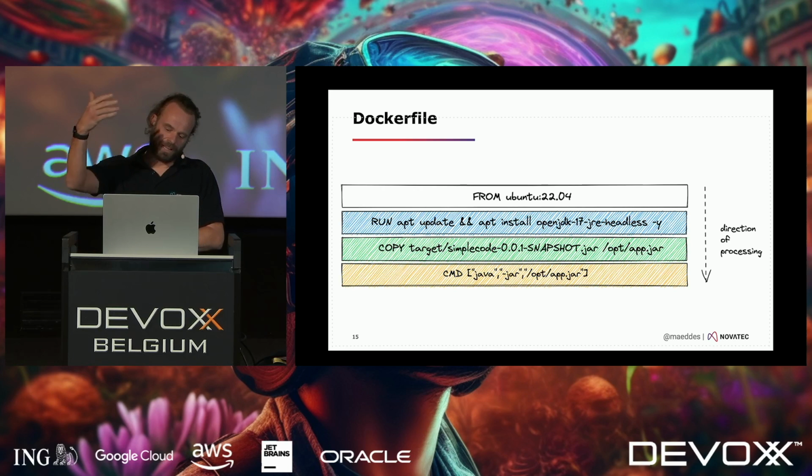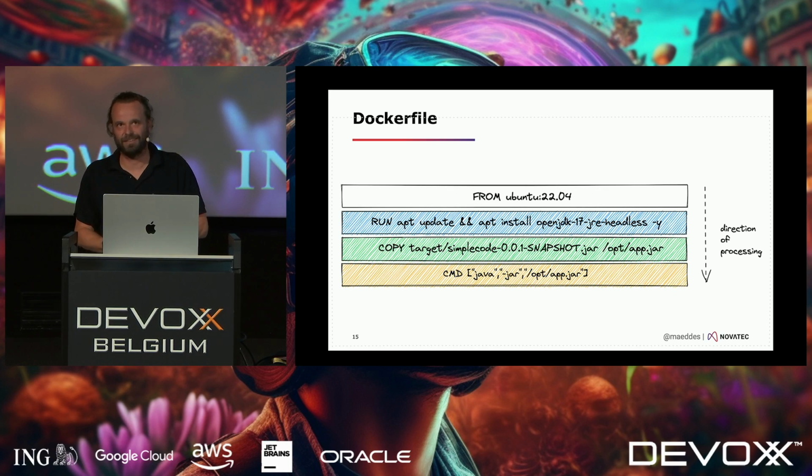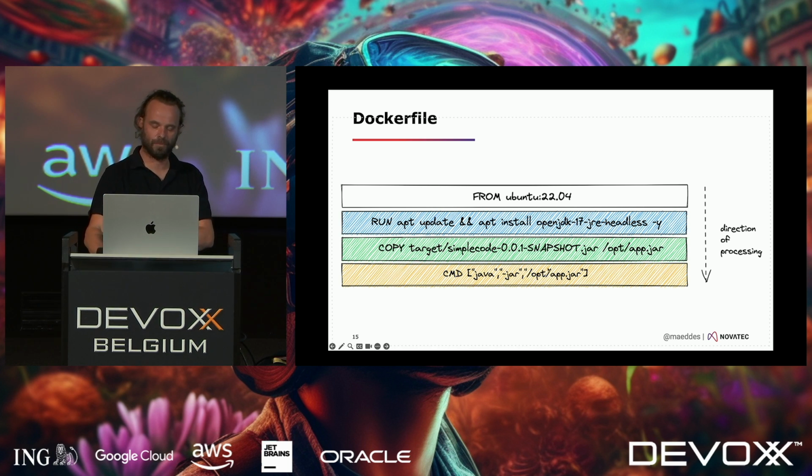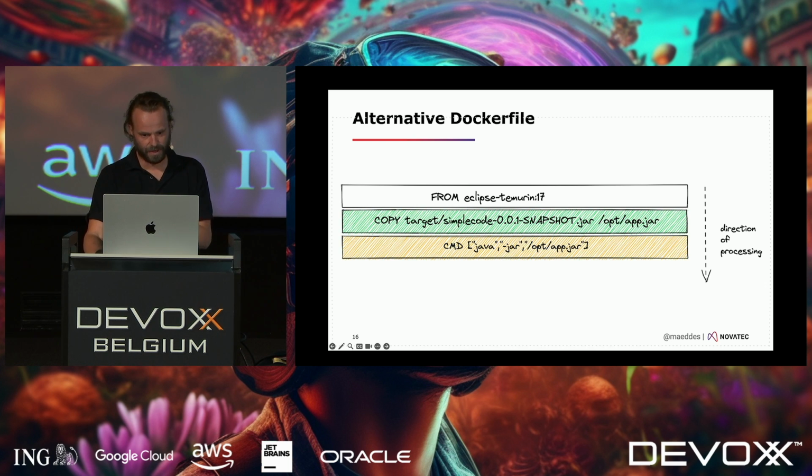But the underlying layers in the container image are also something they become responsible for, because they built the container files, and that means everything they pull into such an image, they can be held responsible for. So this is an example where you have a base Linux image, then you install a JDK, copy your code, and then assign that command, so when you do a Docker run, this command will be executed, and it will hope to find this jar file. The jar file will hope to find this JDK, and then it's going to run.